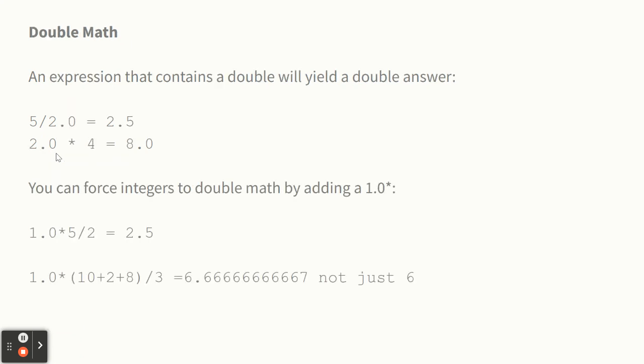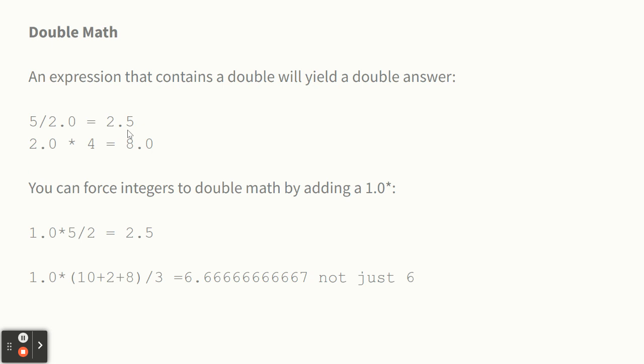Now, if we're using a double variable, I'll be really clear. If any of the numbers or variables in the expression is a double, then the answer will be a double. So you could have 15 integers multiplied together, and the 16th thing could be a double. The answer will be a double. So here's an example. 5 divided by 2.0 gives us 2.5. It's because the 2.0 is a double, so it's going to be a double answer. It won't throw away decimals. And 2.0 times 4 will be 8.0.